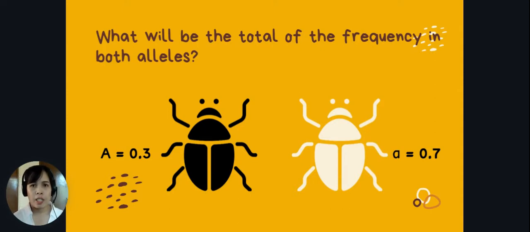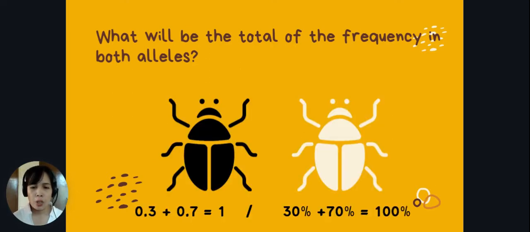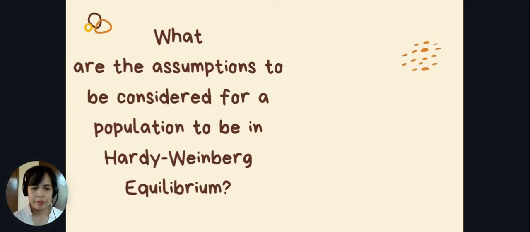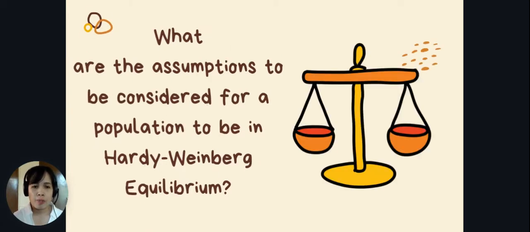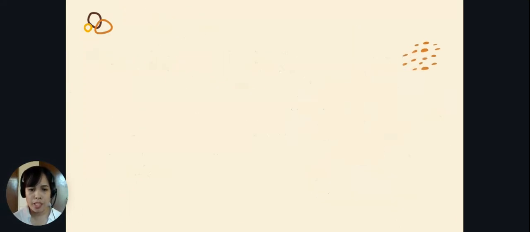So in the Hardy-Weinberg equilibrium, the population is always equal to 100% or 1. Now, what are the assumptions to be considered for a population to be in Hardy-Weinberg equilibrium? So when can we say that a population is not evolving? To be in Hardy-Weinberg equilibrium, we need to consider 5 assumptions. So what are these assumptions?